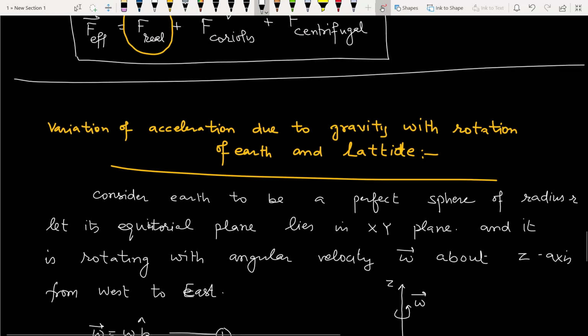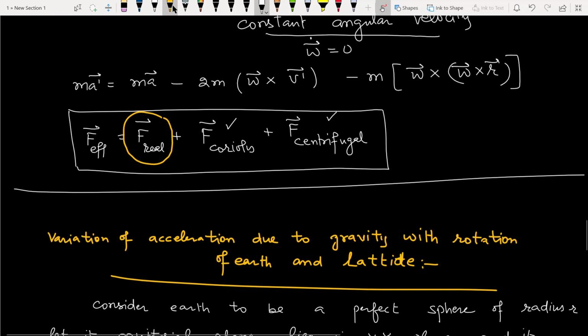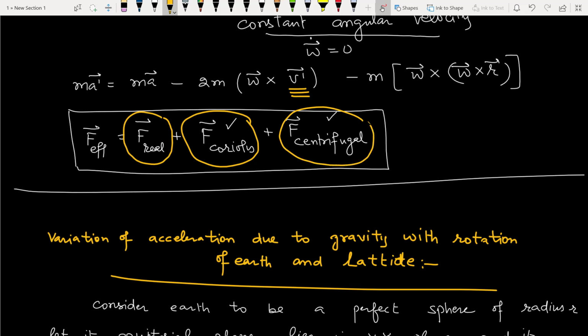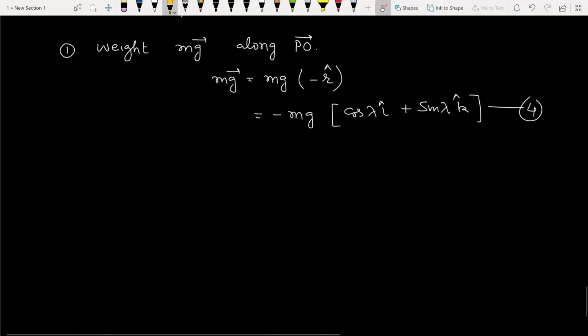The next kind of force is Coriolis force. This force depends on the velocity of the body, but in our case the velocity of the body is 0, the body is at rest, so this force will no longer be there. Coriolis force is not affecting the present case. The next possible force will be centrifugal force, whose formula is this. So the second kind of force acting in our case will be centrifugal force.